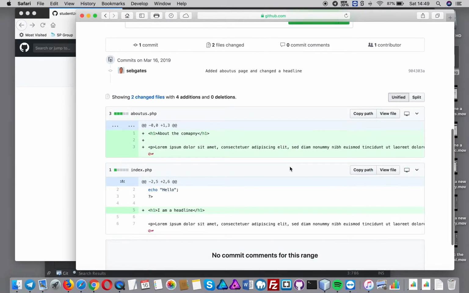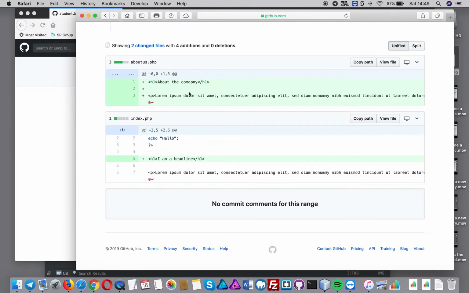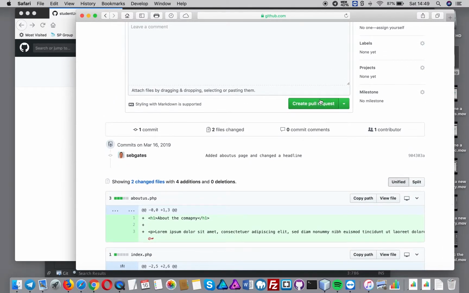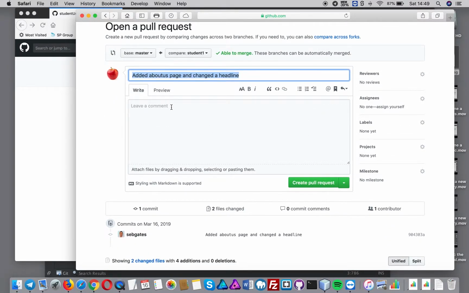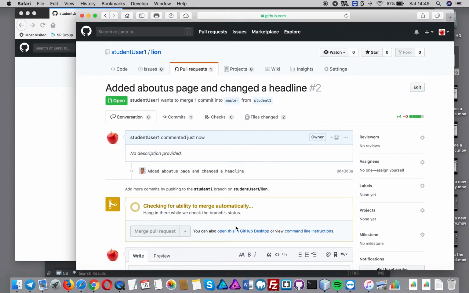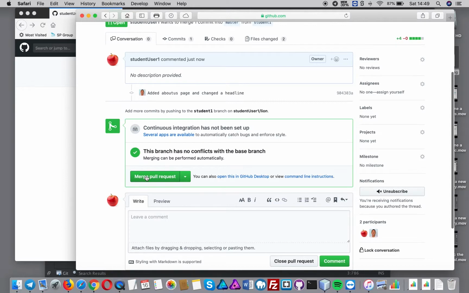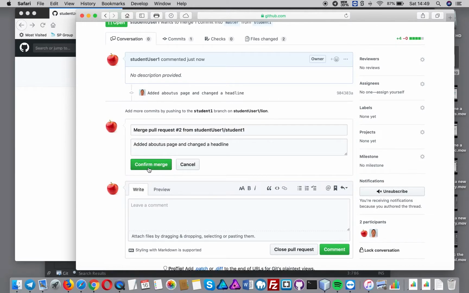As it goes, I know that I've added that extra headline and the About Us page. I'm happy with what's going on. I could write a comment if I wish, but I'm just going to create a pull request. It's checking for the ability to merge. It's obviously a very simple addition, so there are no merge conflicts. I confirm merge.